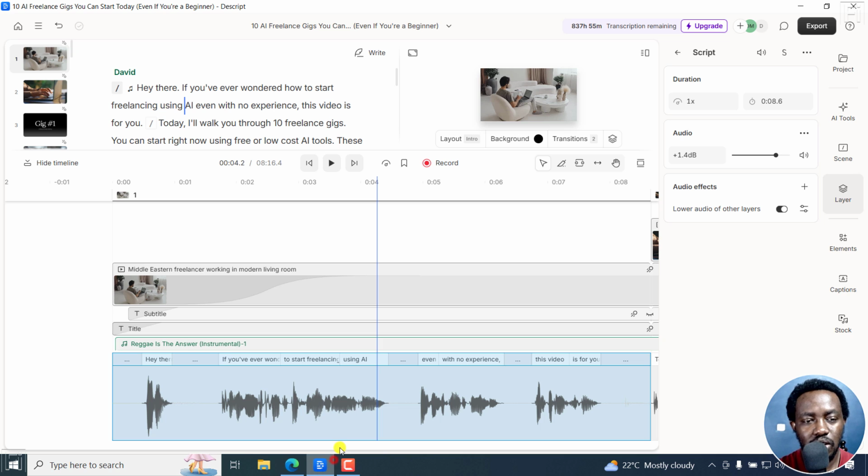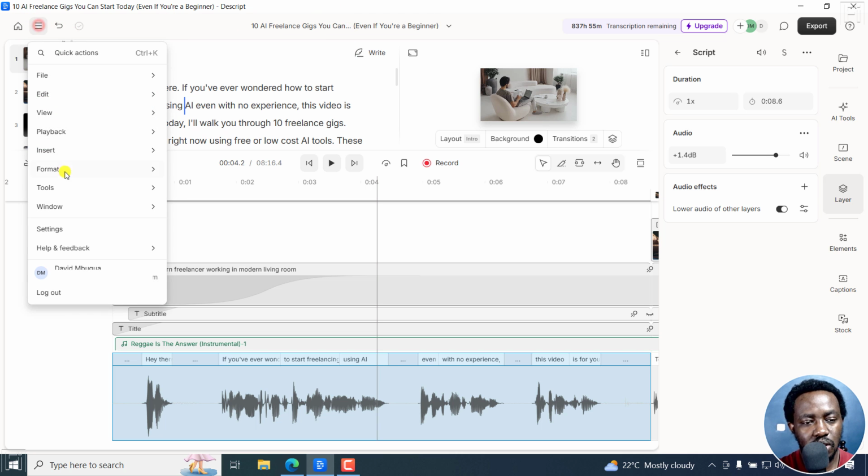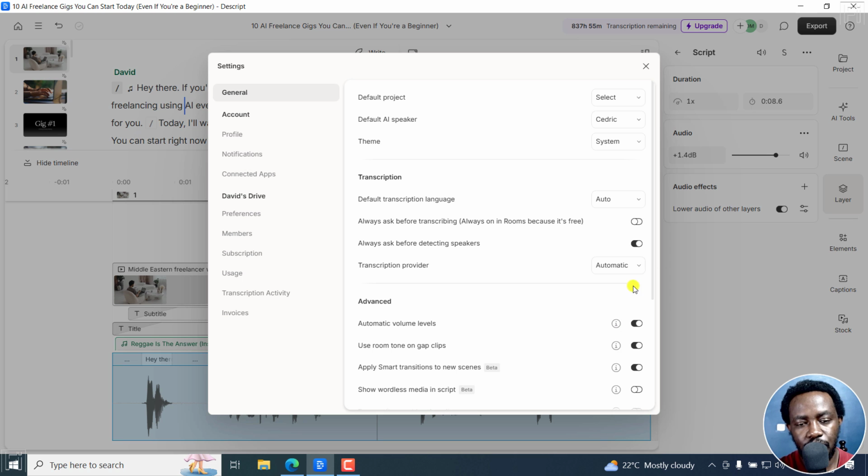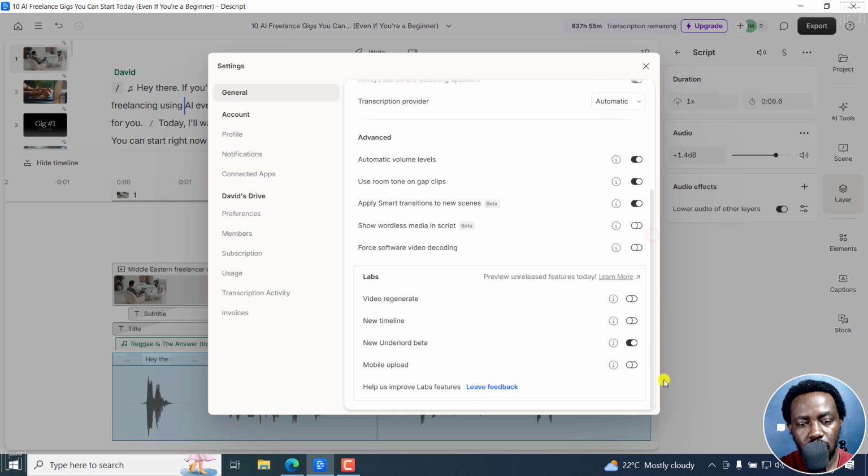So obviously to enable labs, just go to the labs feature in the settings right there, and then scroll down. You can see it here, mobile upload, set it on, and then you can quickly use it to upload files from your mobile device. That's it for this video.